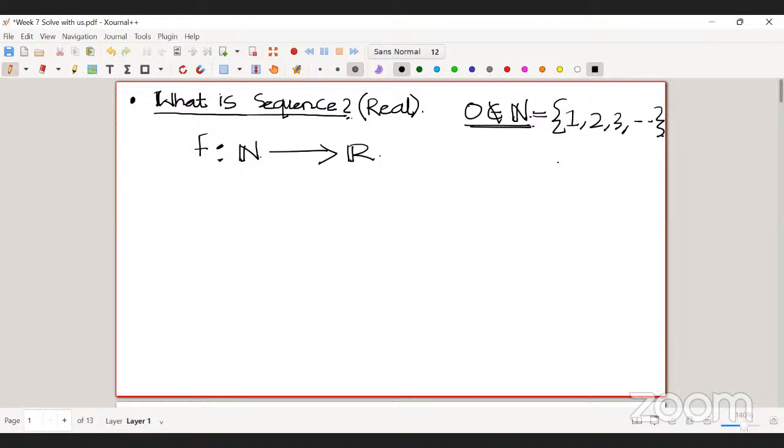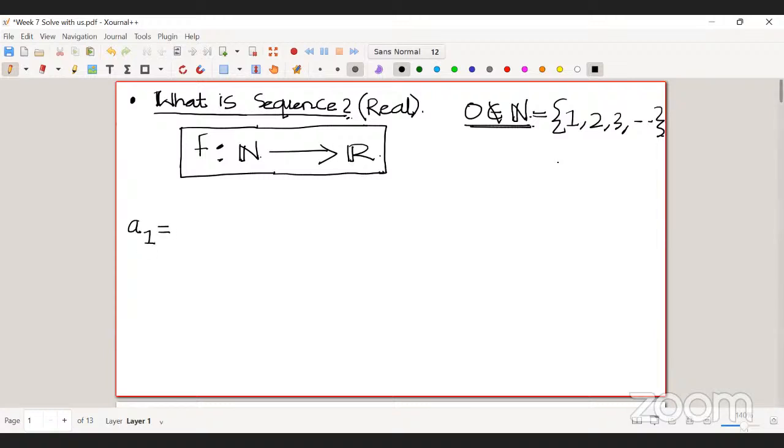In general, you don't see a sequence in this form. When you see a question, you don't see a sequence as a function. What you generally see is a list of elements. For example, say this is my sequence.